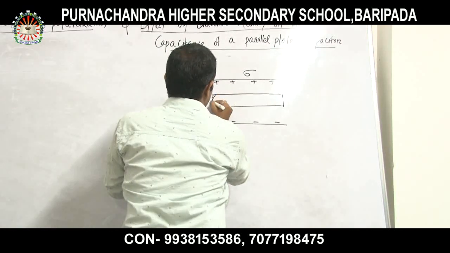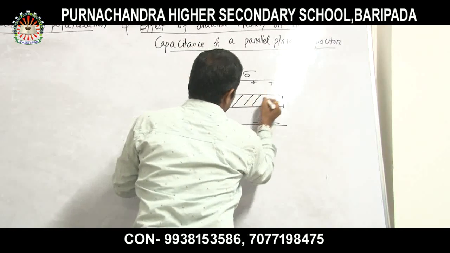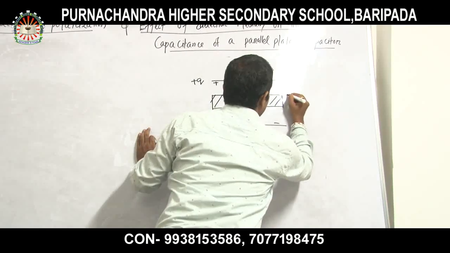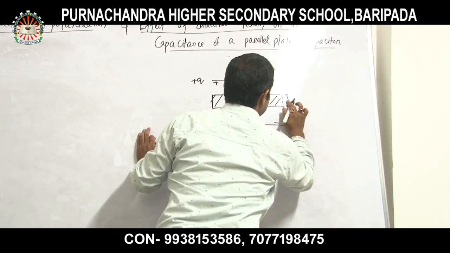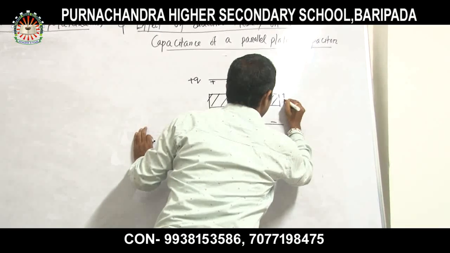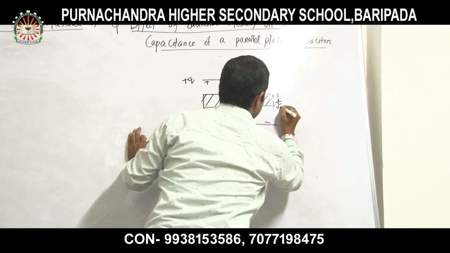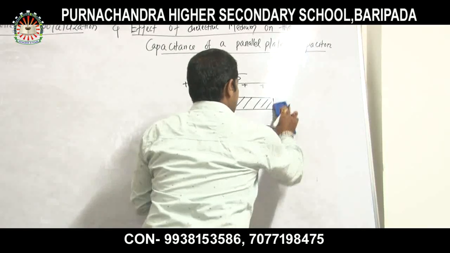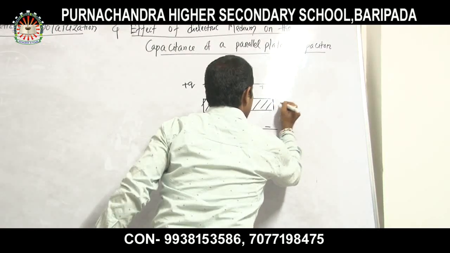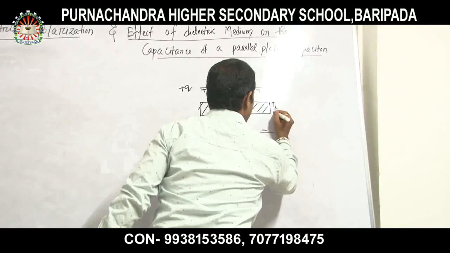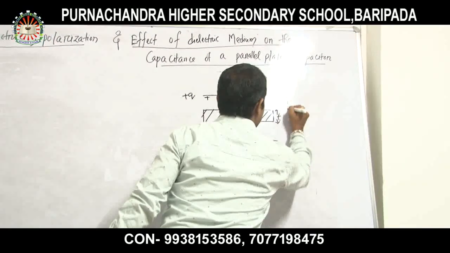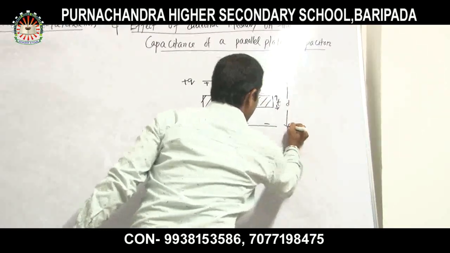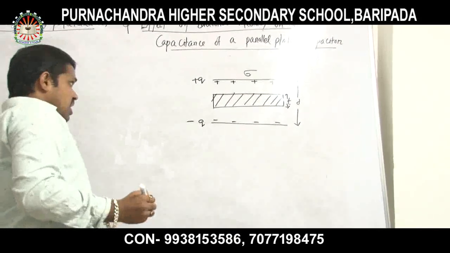This is your dielectric medium, a dielectric slab having a thickness t. I will take the thickness of this slab as t. The distance between the two plates is d.